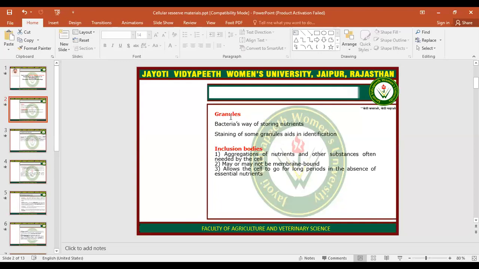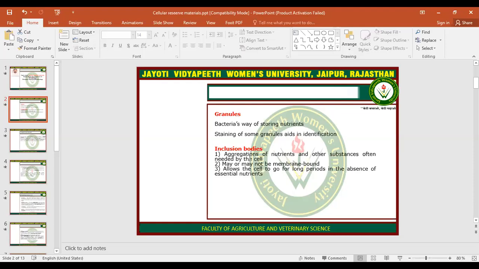The food is stored in granules. The food in prokaryotes and bacteria is stored in the form of granules, and the organelle which is involved in the storage of the food is the inclusion body. So what are inclusion bodies? We have already discussed inclusion bodies in our previous video.